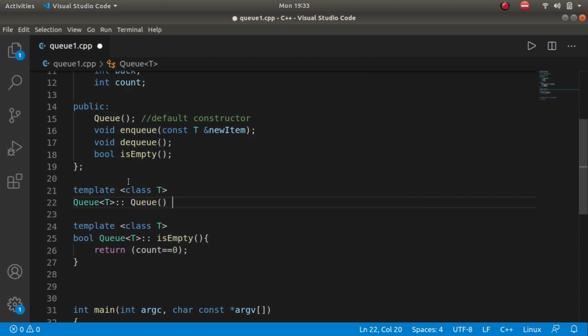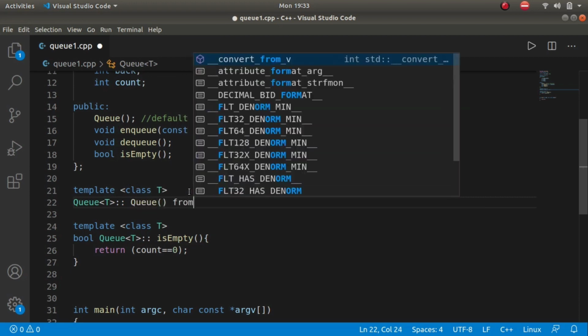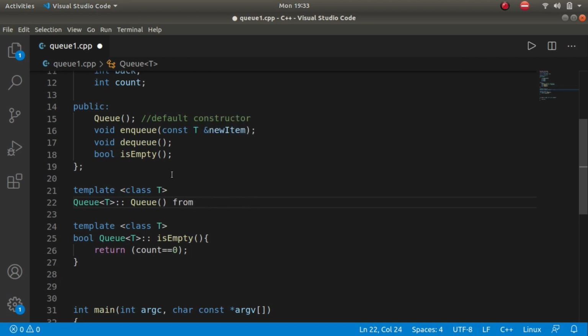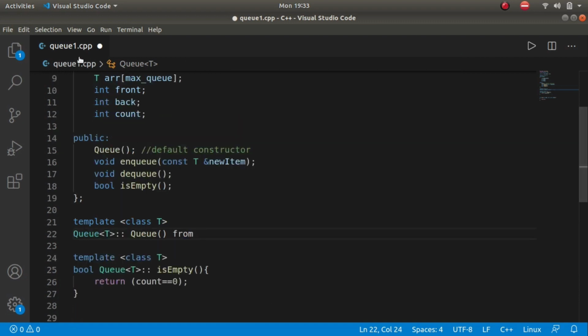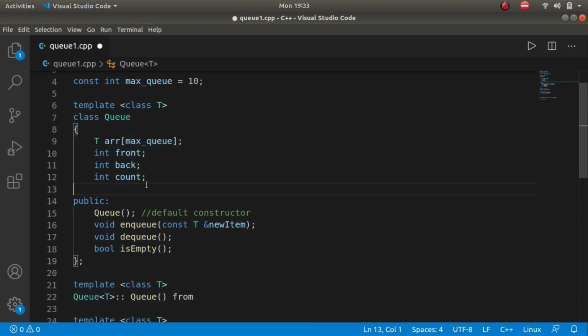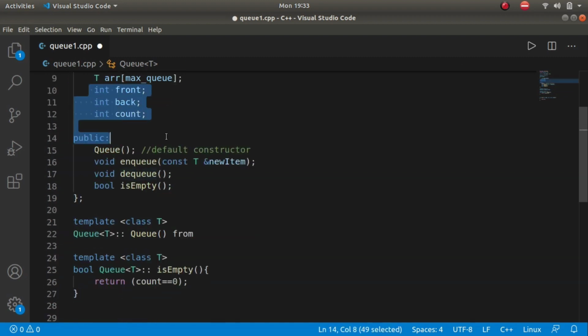And now what should this constructor do is assign some values to these private variables, right? These private variables should be assigned some values: front, back, and count. So front should hold value 0, because the 0th index will be the front of our array, of our queue.